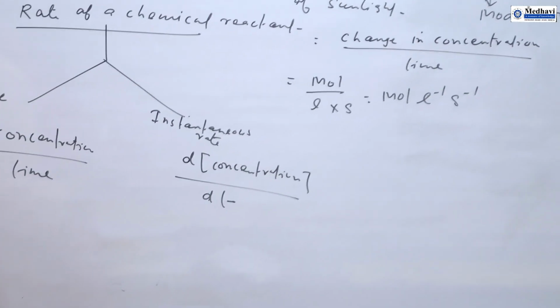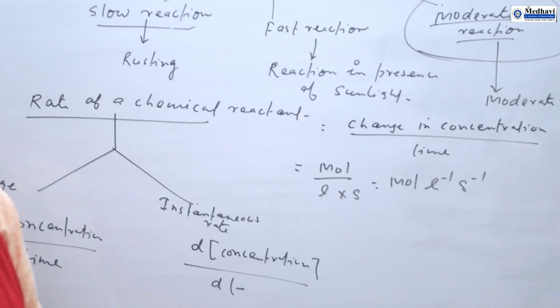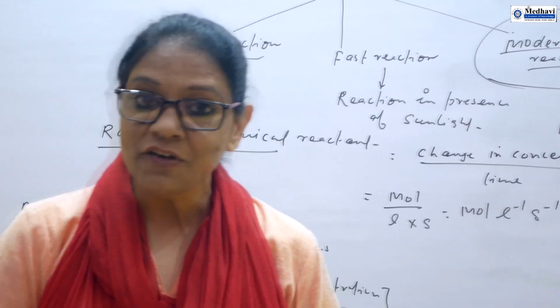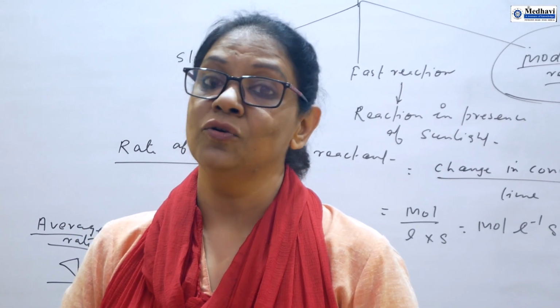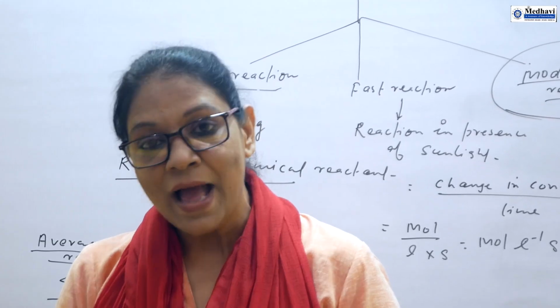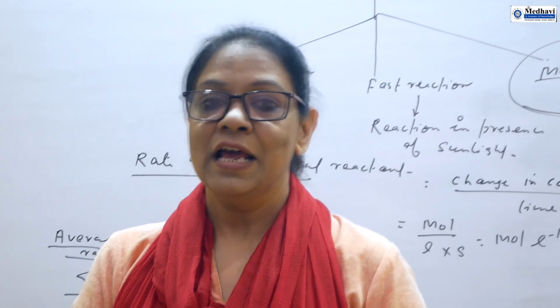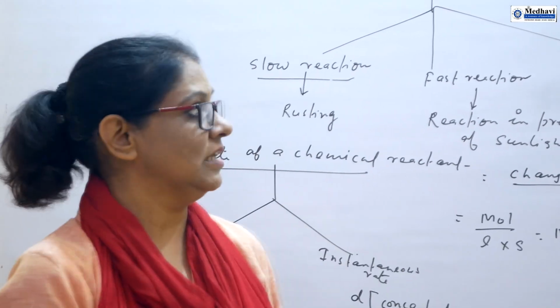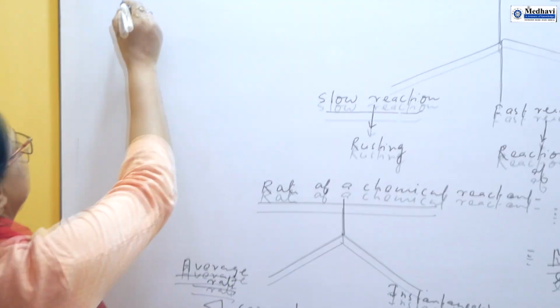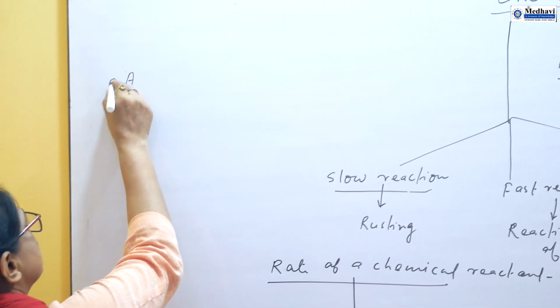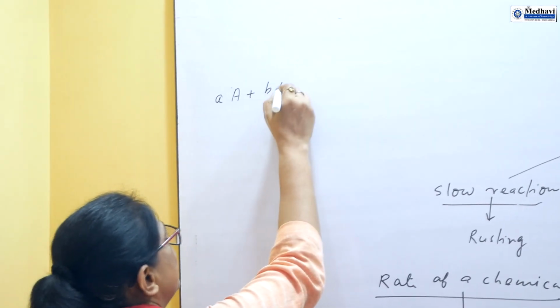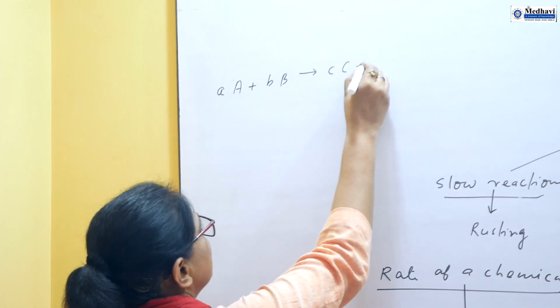Now I will show the equation and how to write the rate of a chemical reaction, and how to solve numericals based on it. I have used one equation. Suppose this is aA plus bB gives cC plus dD.